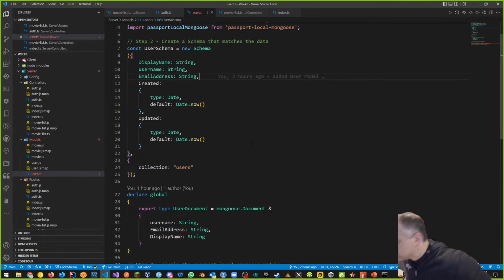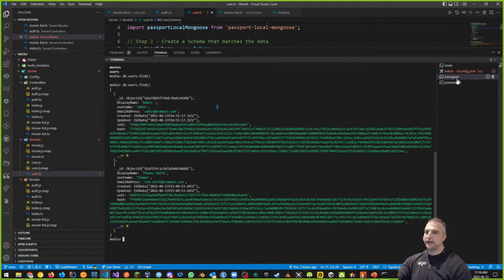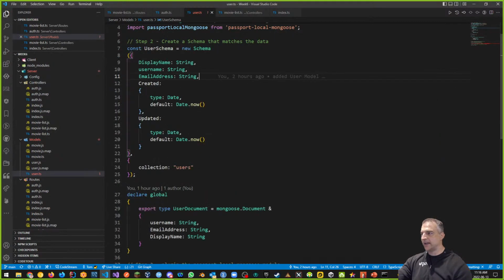All right. So this is great. We've got this going, and I want to put this up on Heroku, and I want to create my database first on MongoDB Atlas. Let's do the MongoDB Atlas now first.